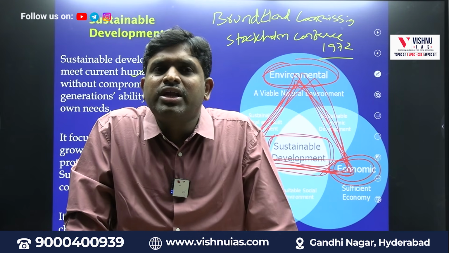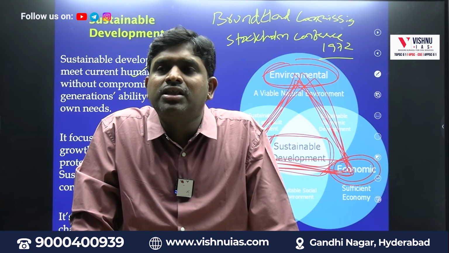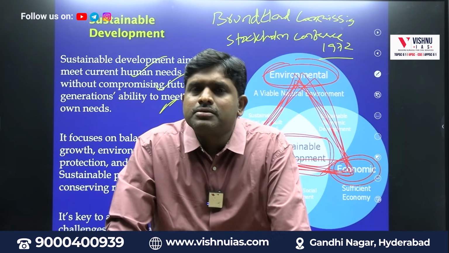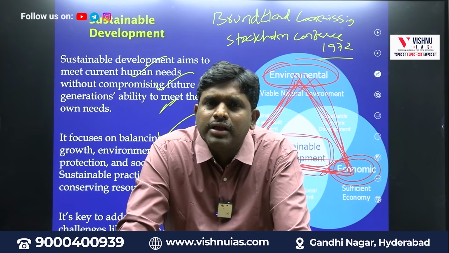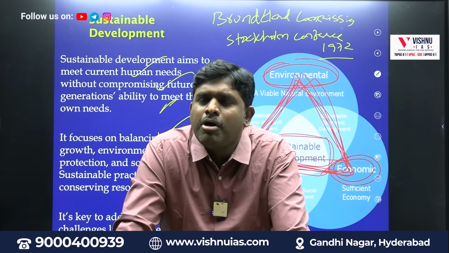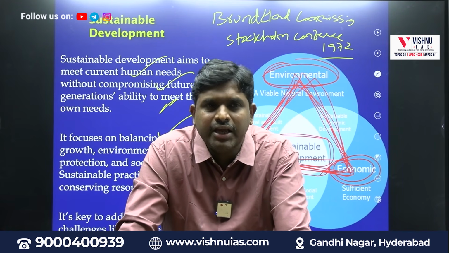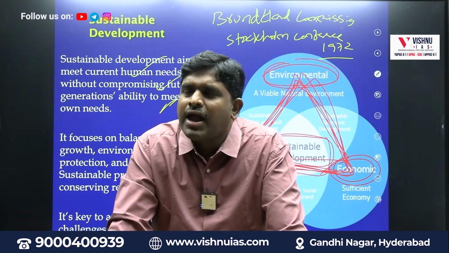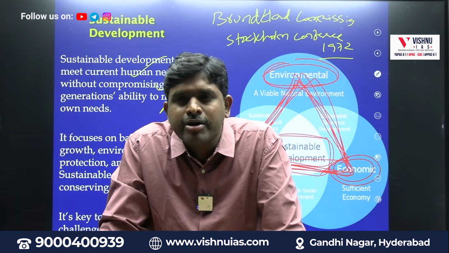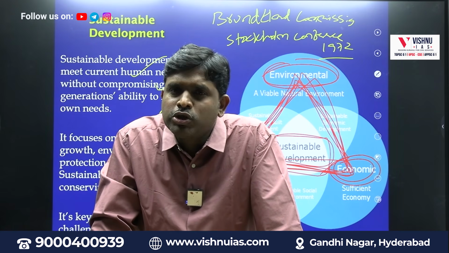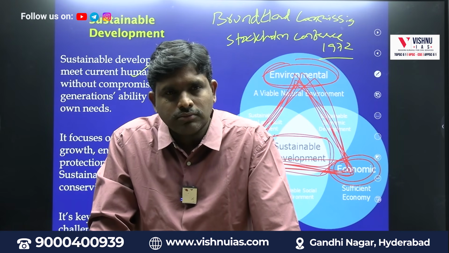In three sectors progress is there: social, economical, environmental. That progress is called sustainable development. So what happened? In the year 2000, an arm of the United Nations organization called UNDP, United Nations Development Program, had come up with goals called Millennium Development Goals, from 2000 to 2015. So in the year 2000 we came up with 8 goals.